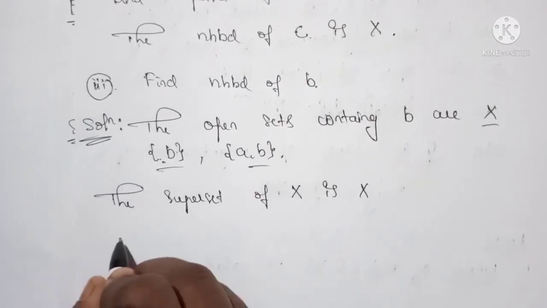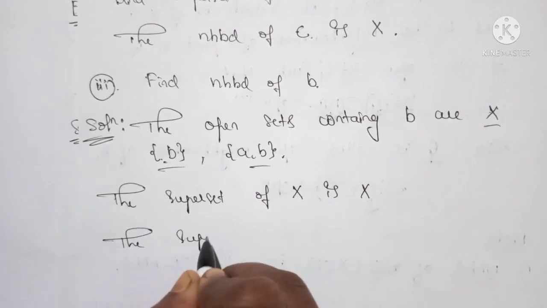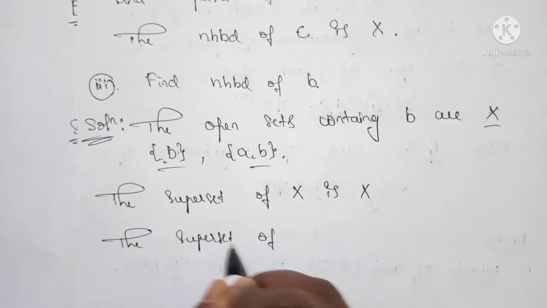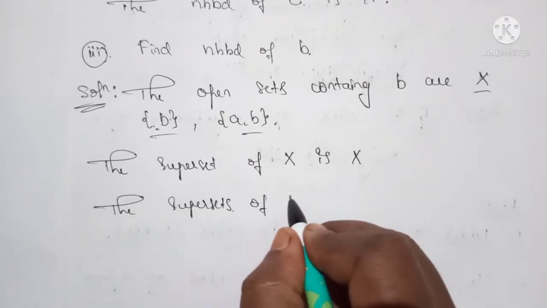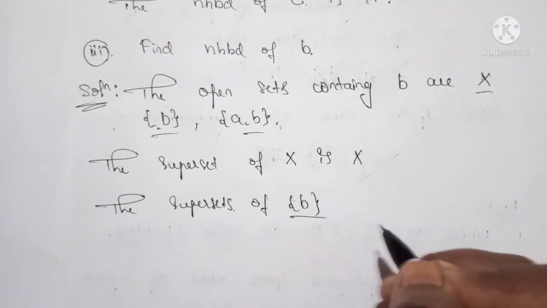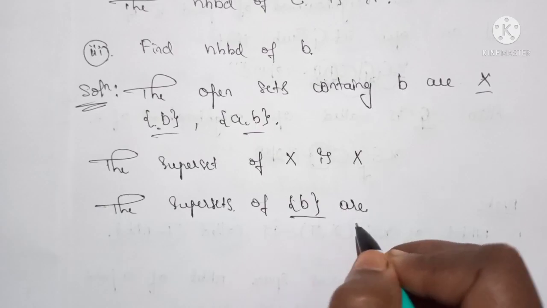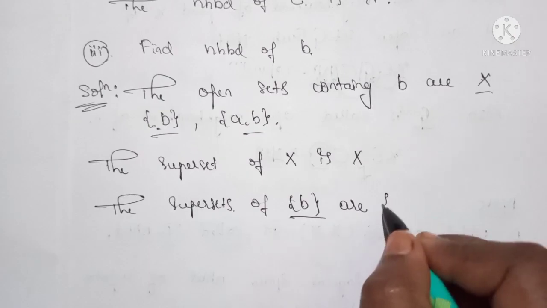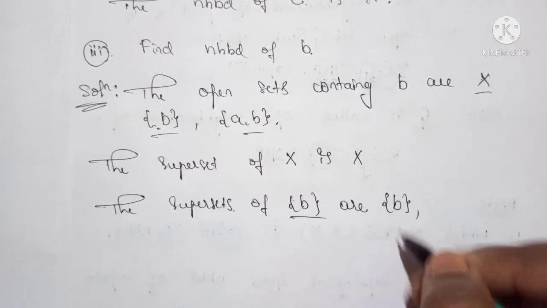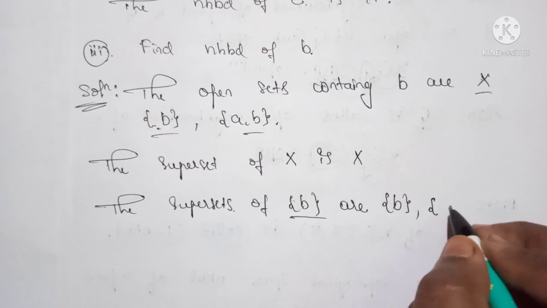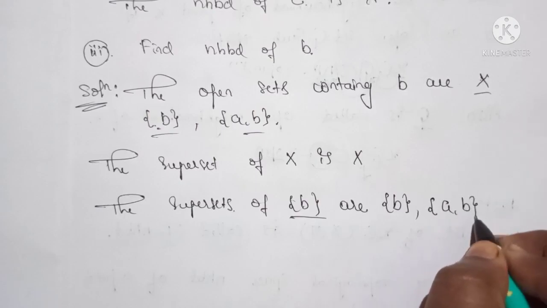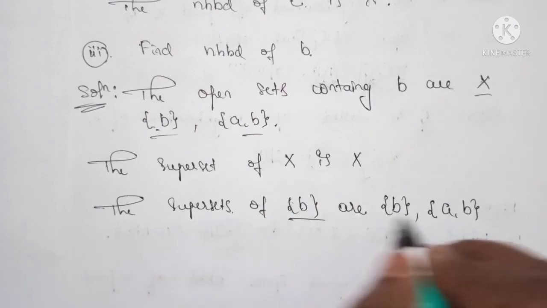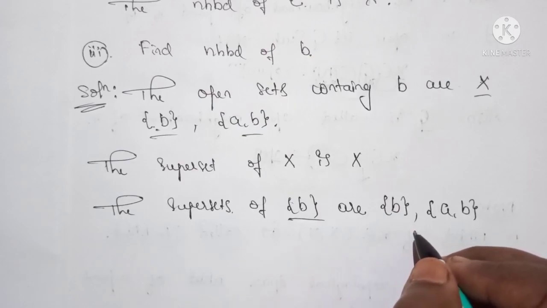Second one, the supersets of this set B are, we have more than one, so therefore we write the supersets of this B are first B itself, second one A comma B. Remember that this superset may be open or not.